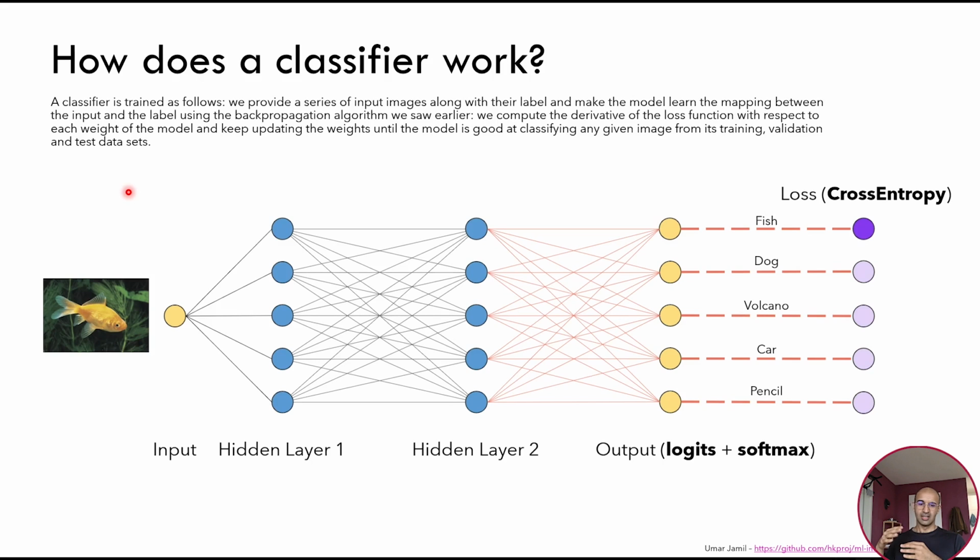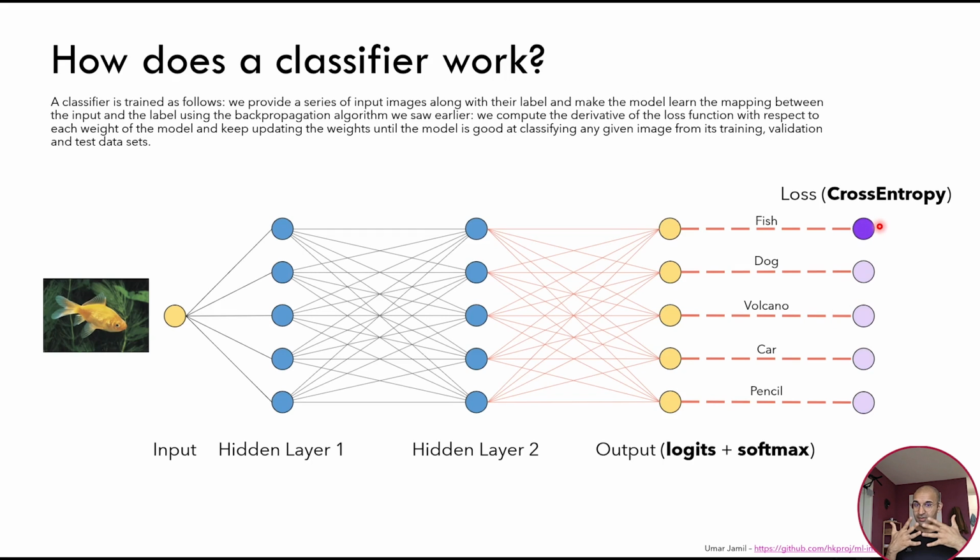For example, we have 1,000 pictures of dogs with the label saying that they are dogs, and 1,000 pictures of cats with the corresponding label cat, etc. We feed the input picture to the neural network. The network calculates some output, to which we apply the softmax. Then we have the corresponding label, coming from our training data, so we know that it is a fish, for example, in this case.